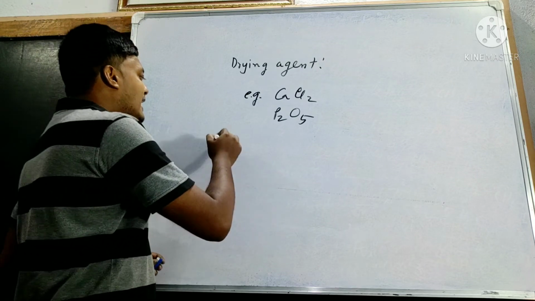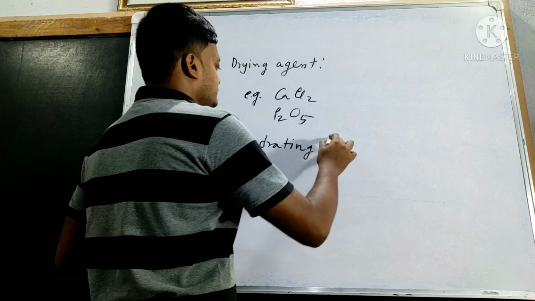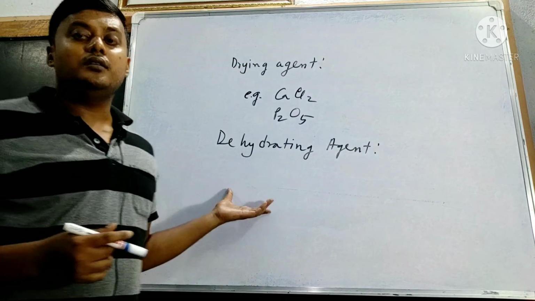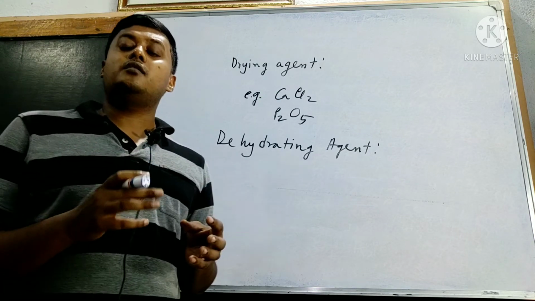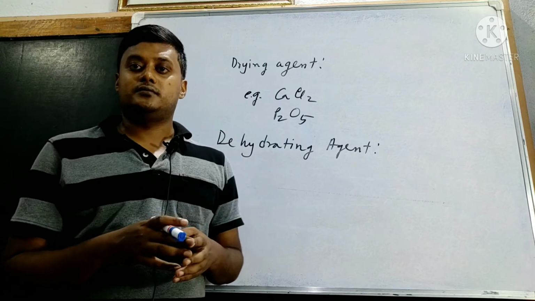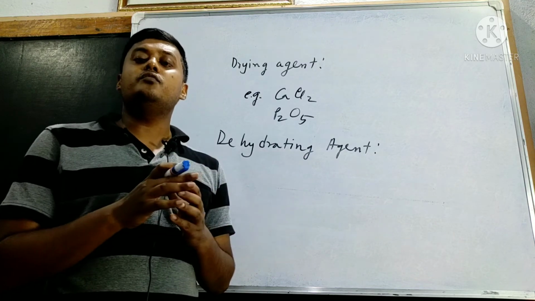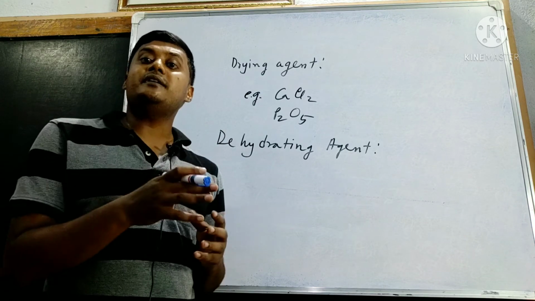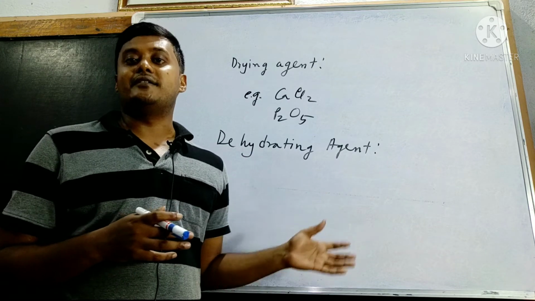Next one, dehydrating agent. A dehydrating agent removes chemically bound water or the elements of water from a substance.